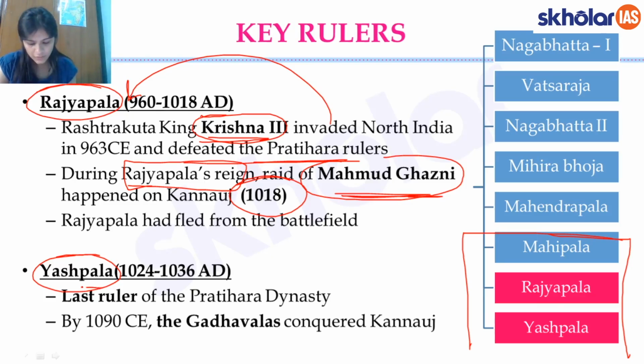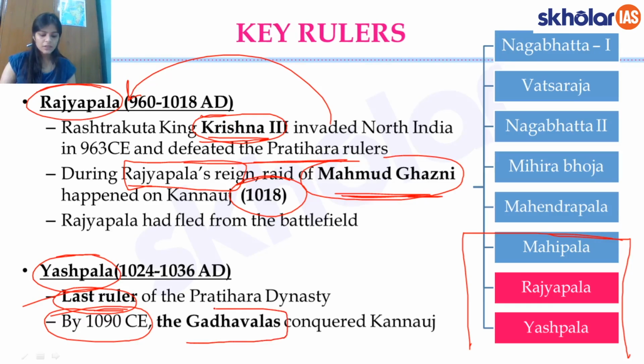Last that I have put here is the ruler Yashpala. He was the last ruler of the Pratihara dynasty, and essentially by his rule it had come to an end. There were succession disputes, and already there was political instability, and finally by around 1090 the feudal chiefs of the Pratiharas, the Gadavalas or Gadvalas, different names in different history books, conquered Kannauj, and some books even claim that the Kalachuris held Kannauj. But just remember that by 1090 CE, the Pratiharas were completely extinguished from the political map of India.